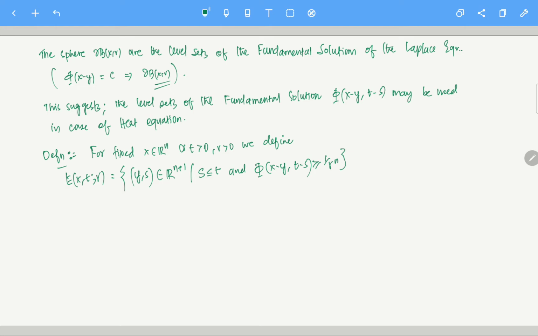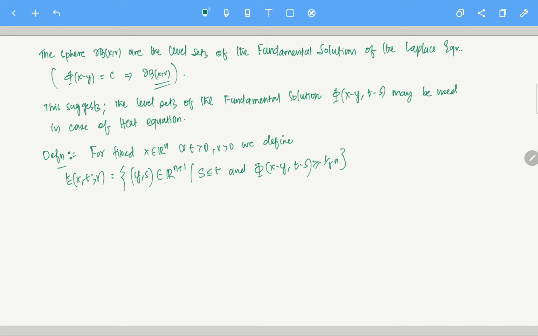How are we defining this thing? First thing first, what is E(x,t,r)? It is a set of all those points in Rn plus 1. I am not putting any specification on what s is. s can be negative, please realize this. s is in R, y is of course in Rn.